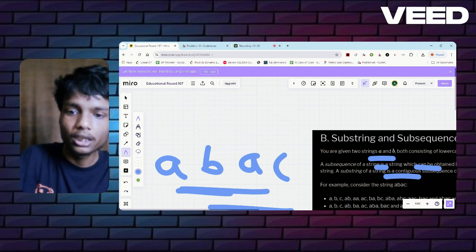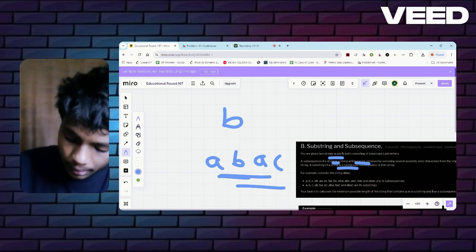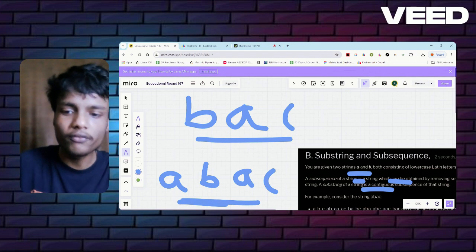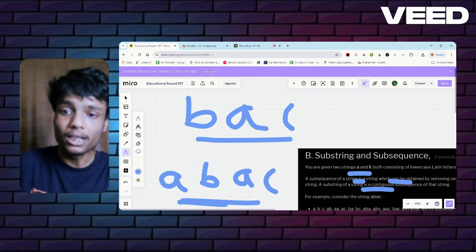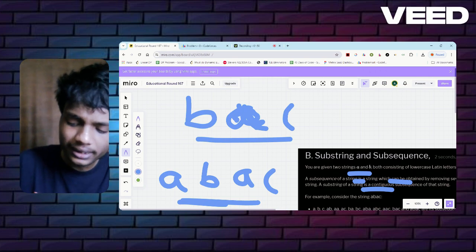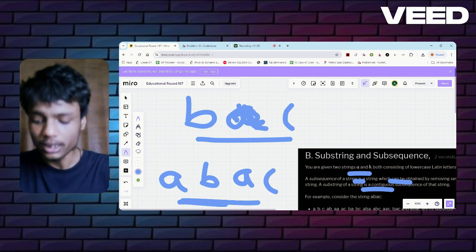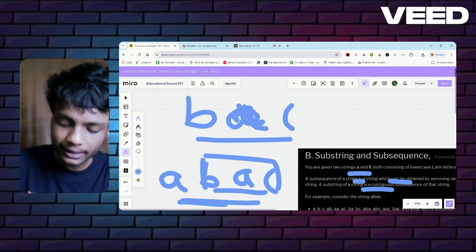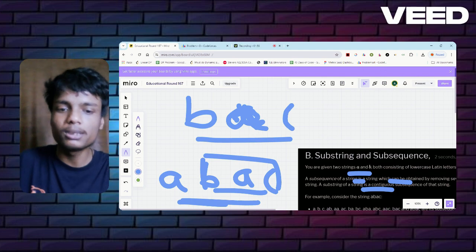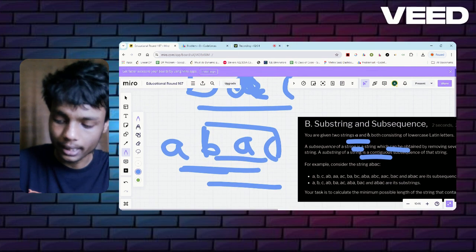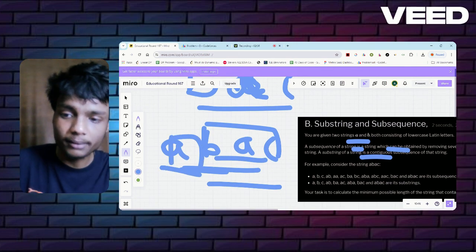And if you see, BAC is a subsequence and a substring both of ABAC. But if I remove A from here, then it will be only a subsequence, not a substring. In short, a substring is contiguous. If I'm selecting contiguous characters, then it will be a substring. If I'm selecting any characters, but in order, then it is a subsequence.